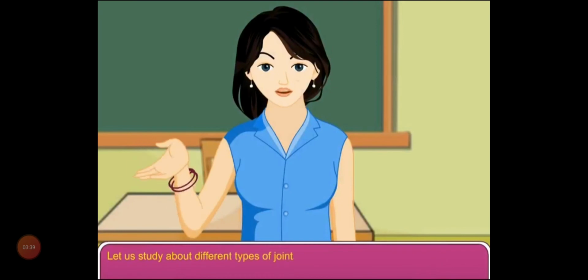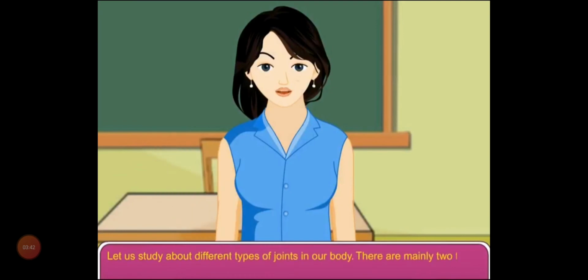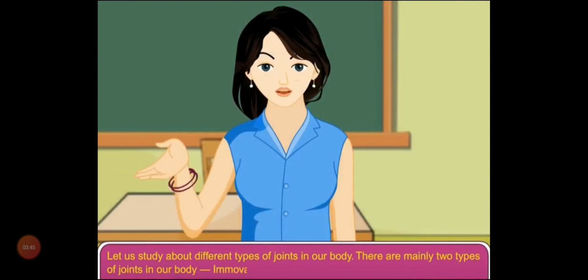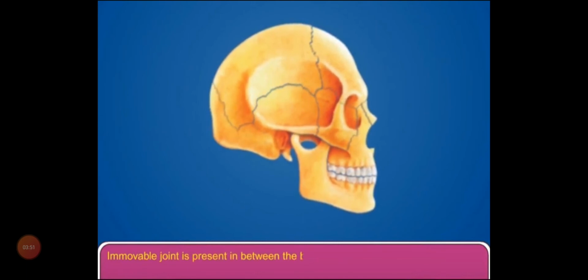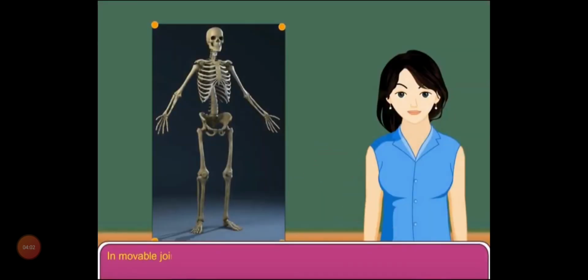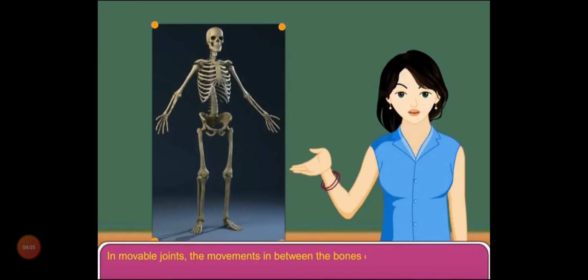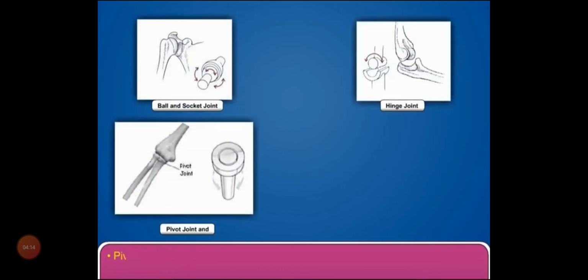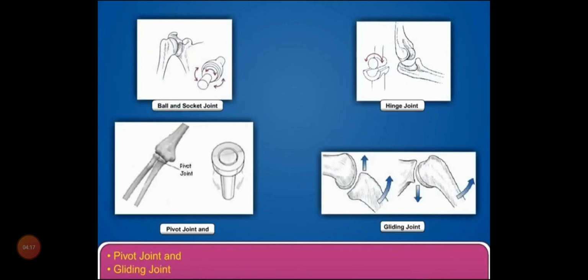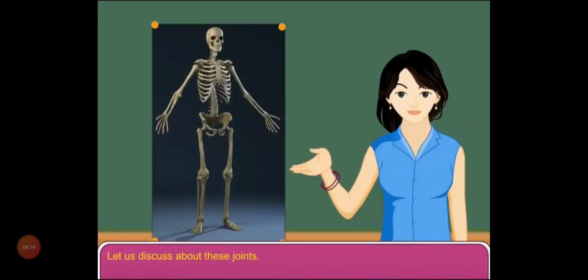Let us study about different types of joints in our body. There are mainly 2 types of joints in our body, immovable joints and movable joints. Immovable joints are present in between the bones of the skull. In this type of joint, movement between the 2 bones does not occur as the bones are firmly attached to one another. In movable joints, movements between the bones occur. Movable joints are of the following types: ball and socket joint, hinge joint, pivot joint and gliding joint. Let us discuss these joints.